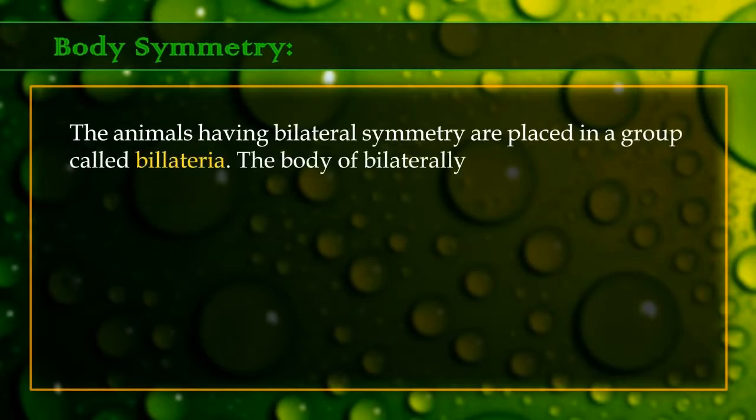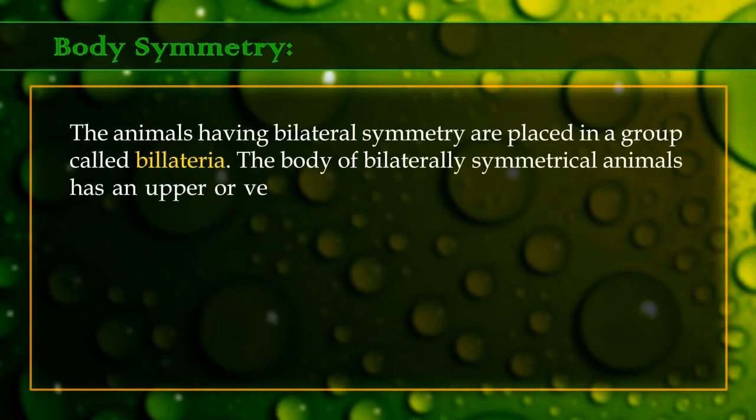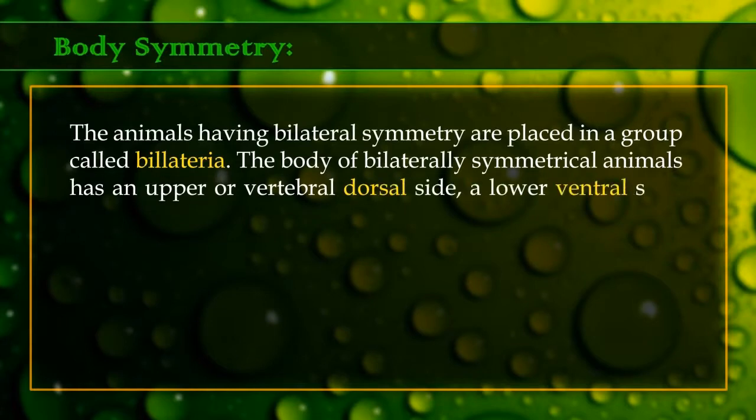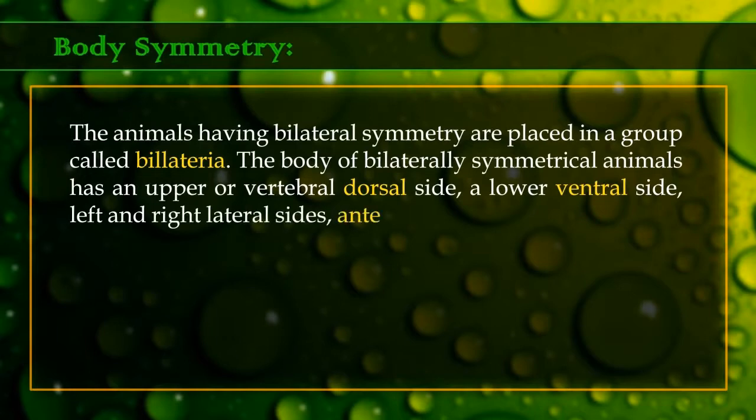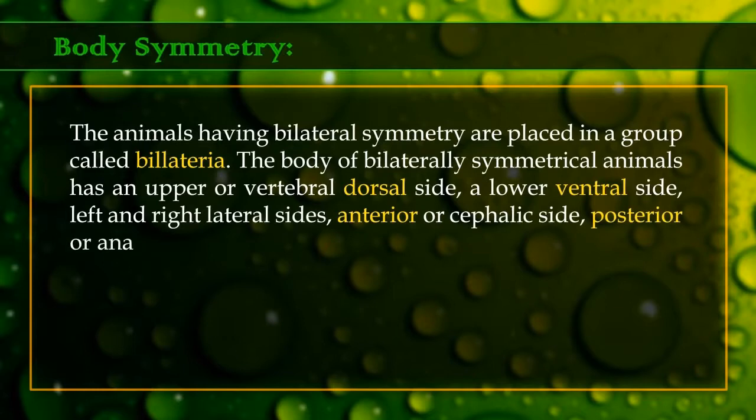The body of bilaterally symmetrical animals has an upper or vertebral dorsal side, a lower ventral side, left and right lateral sides, anterior or cephalic side, posterior or anal side, a proximal end and a distal end.